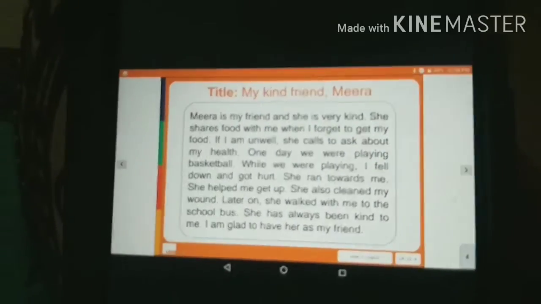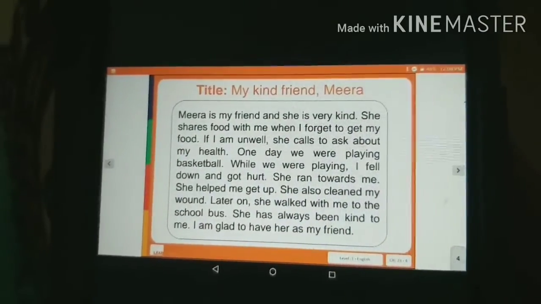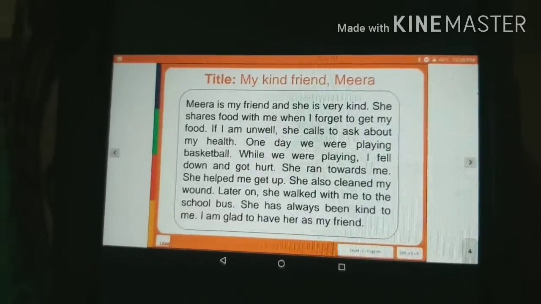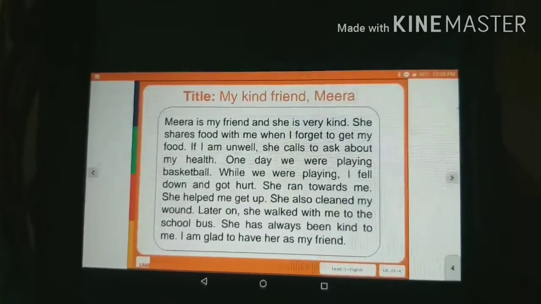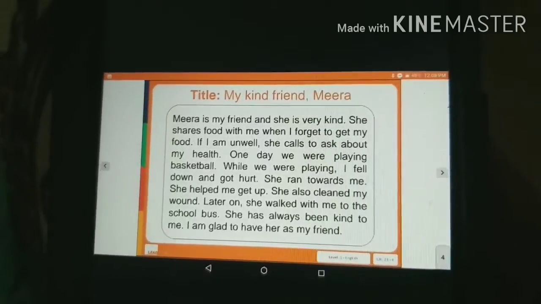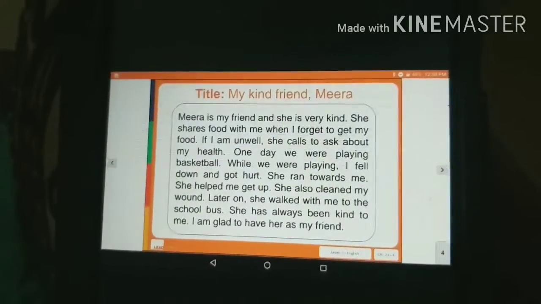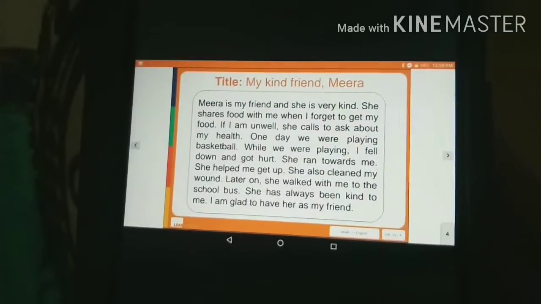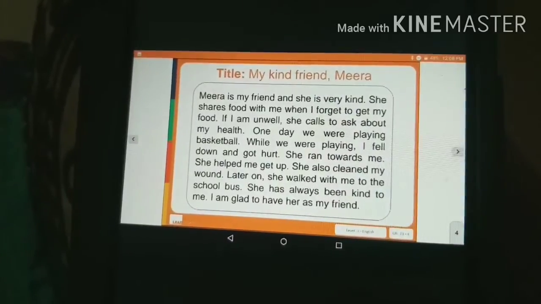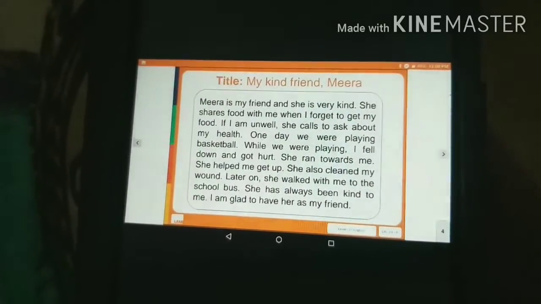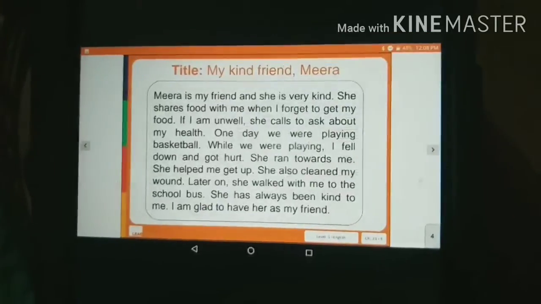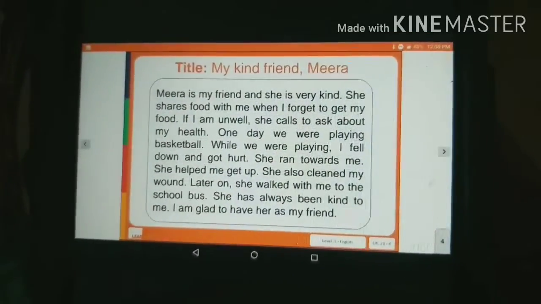Here I have given a title: My Kind Friend, Meera. All of you clear? Similarly, you can give another title to the paragraph based on your writing. So this is a sample title for this paragraph.